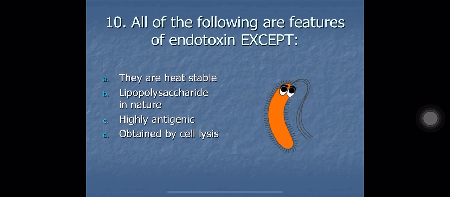Low potency. All of the following are features of endotoxins except A. They are heat stable, B. They are lipopolysaccharide in nature, C. They are highly antigenic, and D. They are obtained by cell lysis. Endotoxins are present inside the cell of the bacterium and they are released during lysis of the bacteria. They are heat stable, they are lipopolysaccharide in nature, and they are obtained by cell lysis. They are not highly antigenic. So the correct option here is C, highly antigenic.